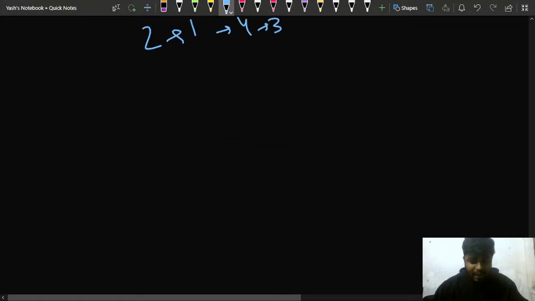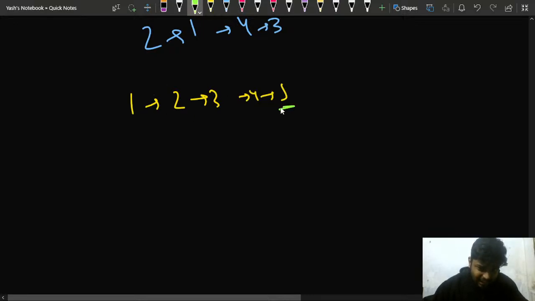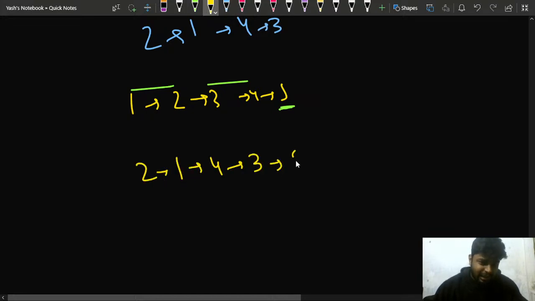And let's suppose that you had a linked list like this: 1, then 2, then 3, then 4 and then 5, right? In this linked list you can see that this particular node does not have any pair, so you will not change it. This would change like this, and this would remain the same. So it would be 2, then 1, then 4 and then 3 and then 5 like this, right? Is this much part clear to everyone? You can just let me know in the chat. I'm waiting for your replies. So this is how you have to do it.